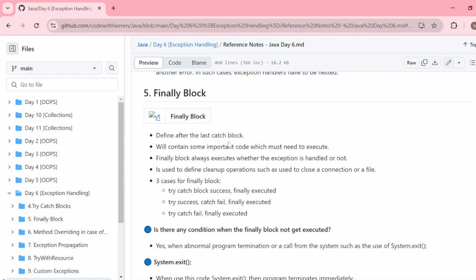block. Finally block is a block that you will define along with the try block or try catch block. And as I told you, whether your code is throwing an exception from the try block and then that exception will be caught inside the catch block, or even if it is not able to be caught in the catch block, then also in every single use case the finally block is going to execute, whether try is executing or whether catch is executing or whether both get abnormally terminated. In every single case the finally block is going to execute.